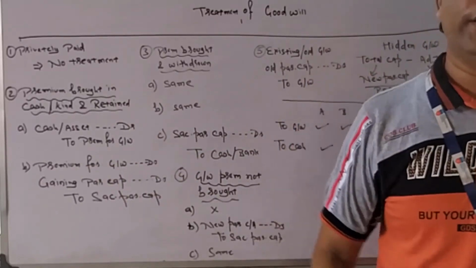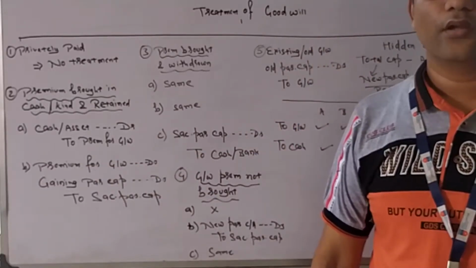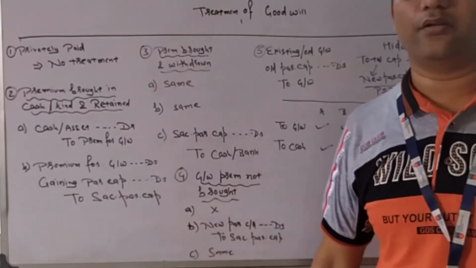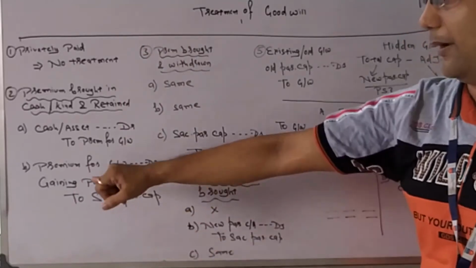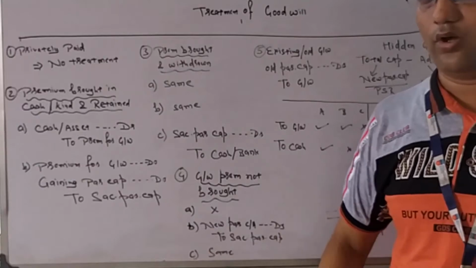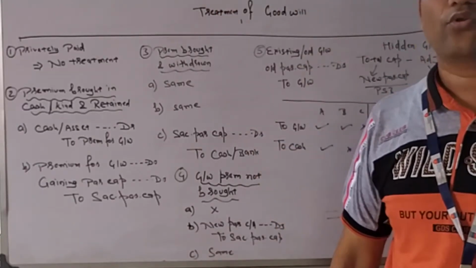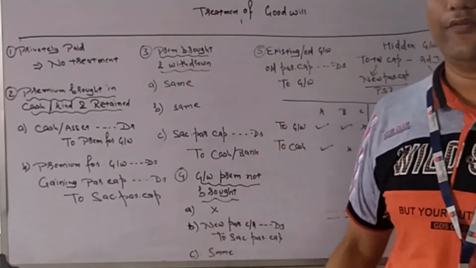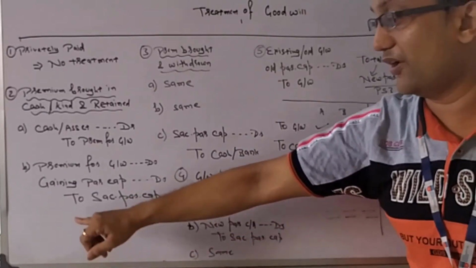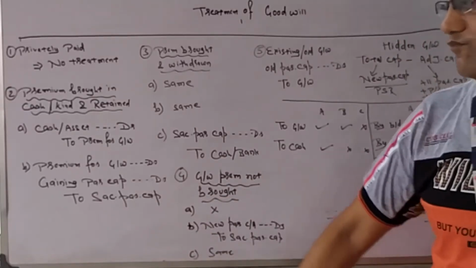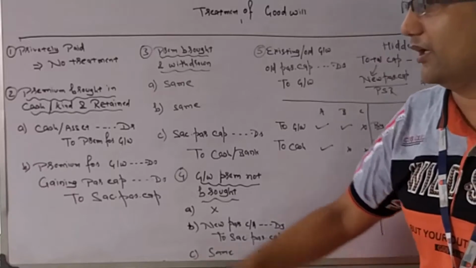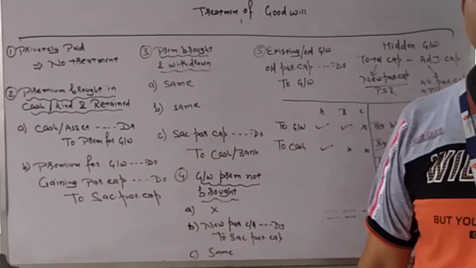D is also gaining in our example. D is already a partner, so we are not asking him to bring in something. We will deduct from his capital, so his capital is reduced. A, B, C will get something today because they are sacrificing in future. So we will add to their capital. We will increase their capital. So A, B, C will be credited. Sacrificing partner's capital will be credited. Gaining partner's capital will be debited. And the new partner who is coming in will bring in premium for goodwill.